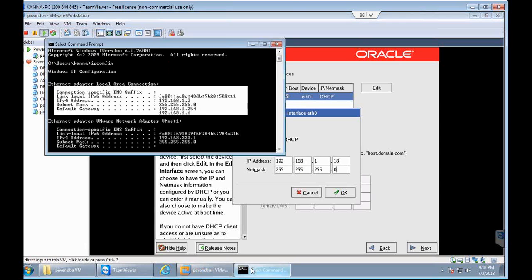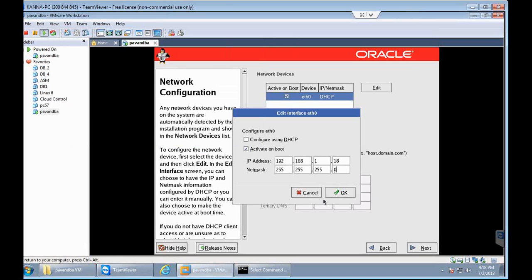So whatever the value you are seeing here, 192.168.1.3, keep the first three things like 192.168.1 as it is, and only change the last position, the fourth position. And the subnet mask, you are going to maintain the same, whatever you are seeing here, you need to give the same. And once you do that, click on OK button here.